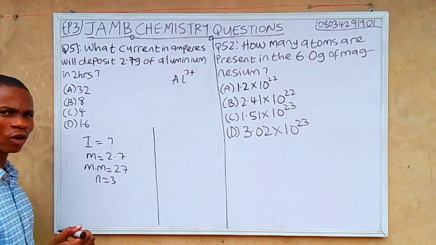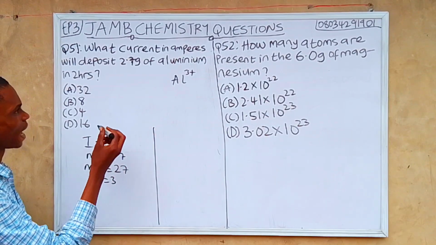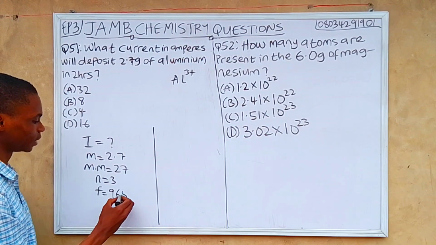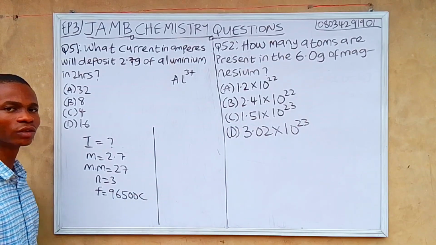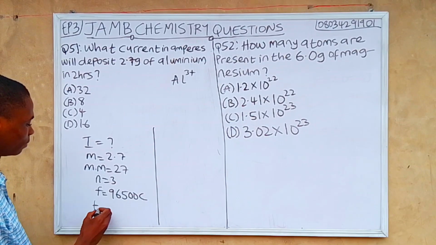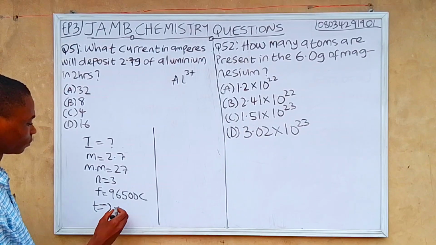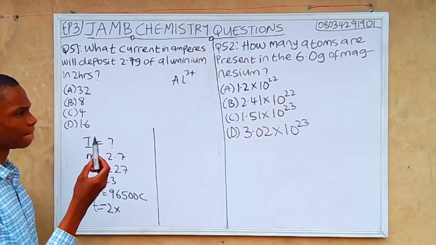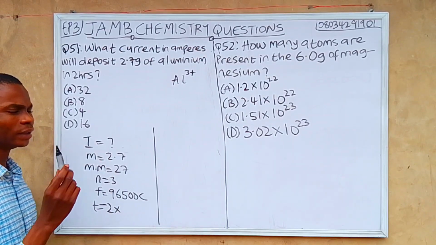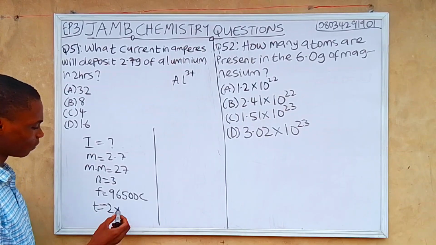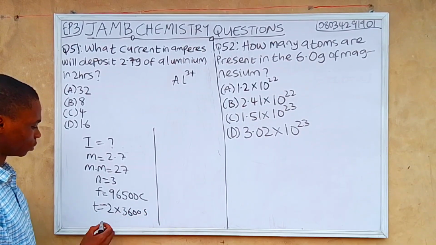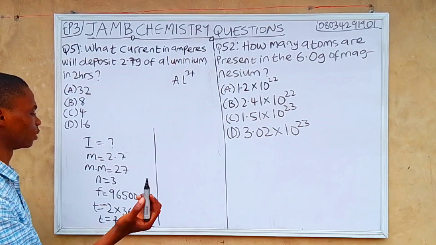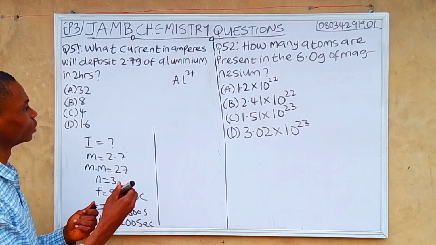And our Faraday is constant, it's 96,500 C, where C represents coulomb. Our time is 2 hours, so we have to convert to seconds. 1 hour is 3,600 seconds, and we multiply by 2. So t equals 7,200 seconds.